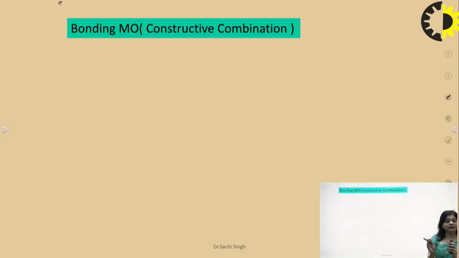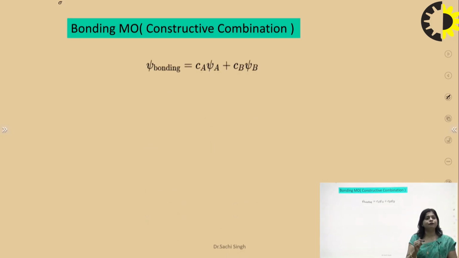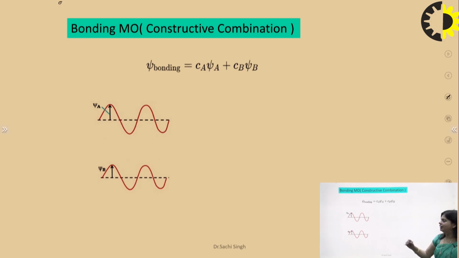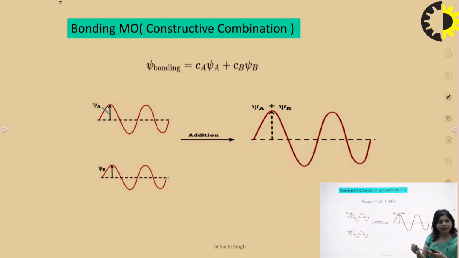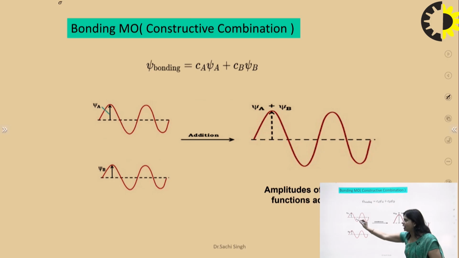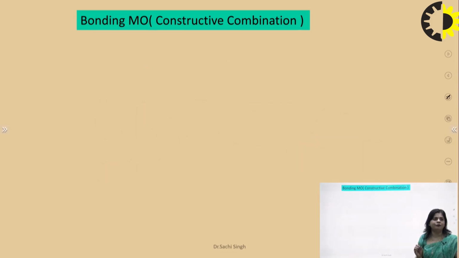This additive and subtractive basically refers to the phases of the wave functions. Additive combination takes place when both wave functions are in the same phase. When both are in the same phase, addition takes place, and the net effect is that the amplitudes of the wave functions are added. This is constructive interference. The amplitude of the wave function increases, and this is the constructive combination. So additive means both wave functions are in the same phase.